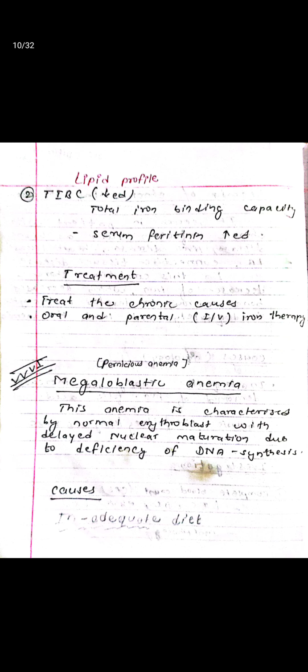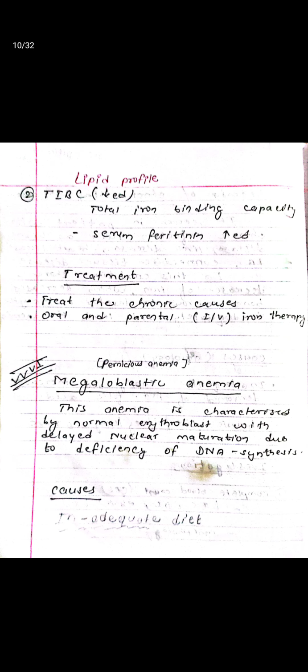Investigation: complete blood count, TLC and DC, hemoglobin percent is decreased. Morphology, lipid profile: total iron binding capacity is decreased. Serum ferritin level is increased. Treatment: treat the chronic causes, oral and parenteral iron therapy.